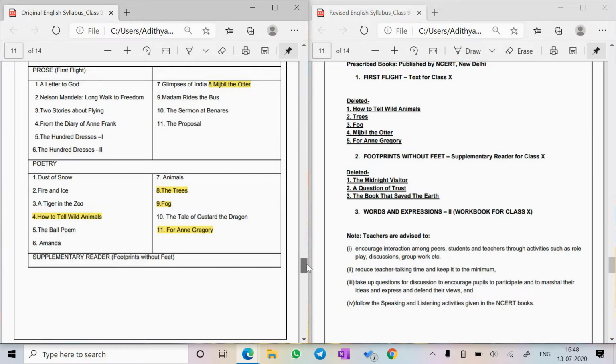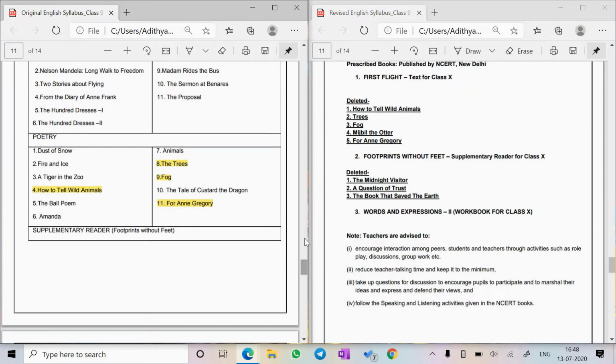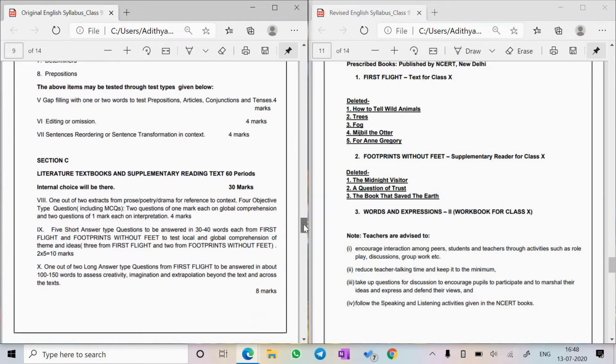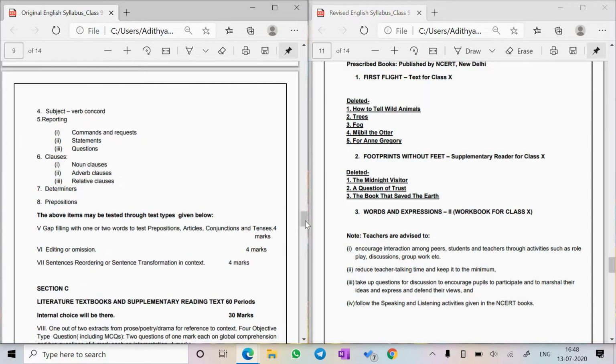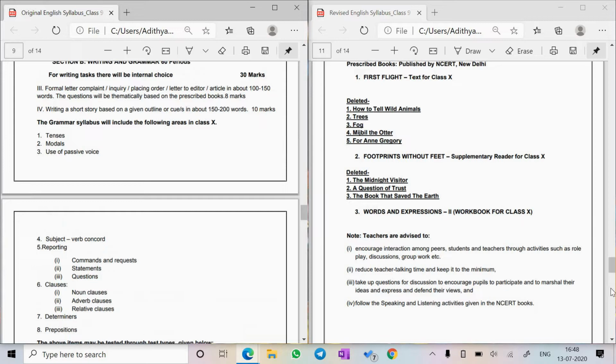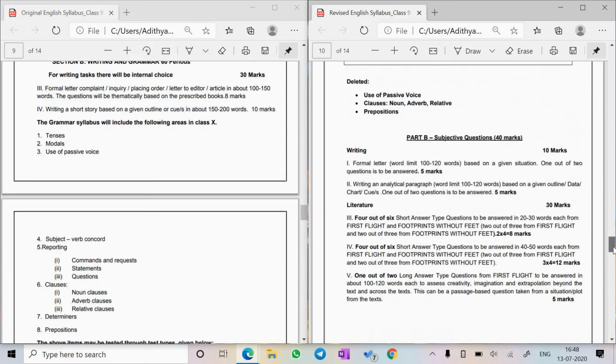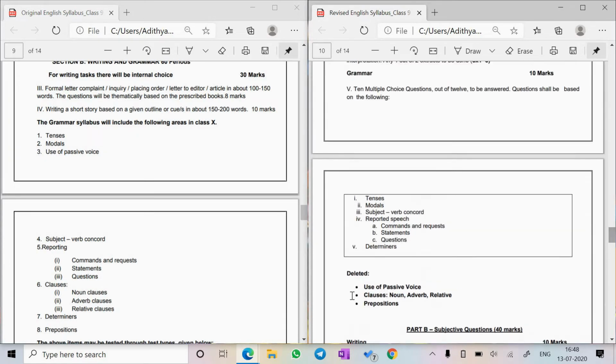Now let's move on to the grammar part and see what the changes in grammar are. Here actually they've given it separately, what is deleted and what is not deleted.